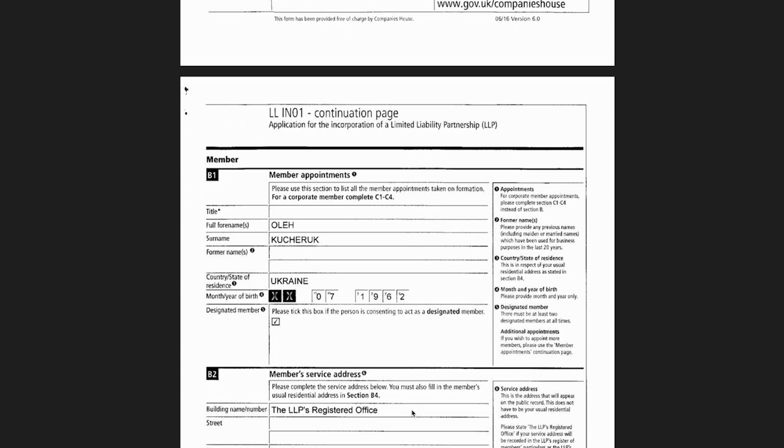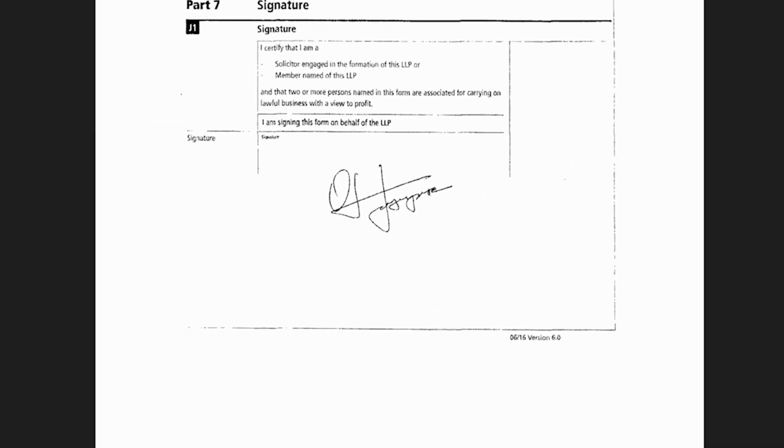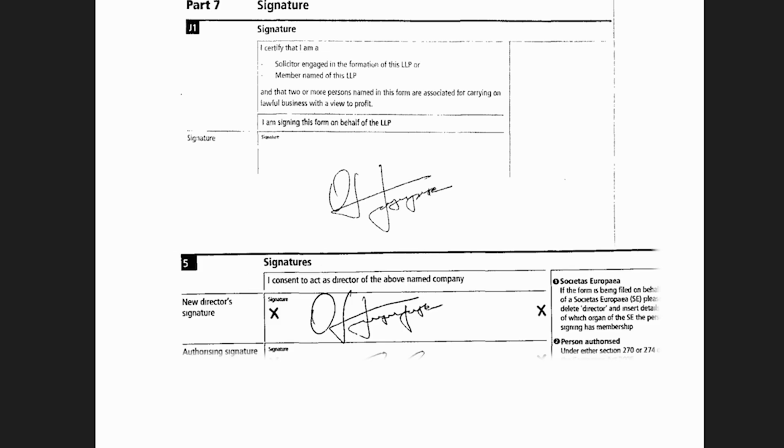It shows that Ukrainian Oleg Kucheruk, like Russian Oleg Kucheruk, was born in 1962, though the specific day is hidden. But let's examine his signature. Does it look familiar? Let's compare it to the signature found in the Russian director's appointment document. Well, you can draw your own conclusions.